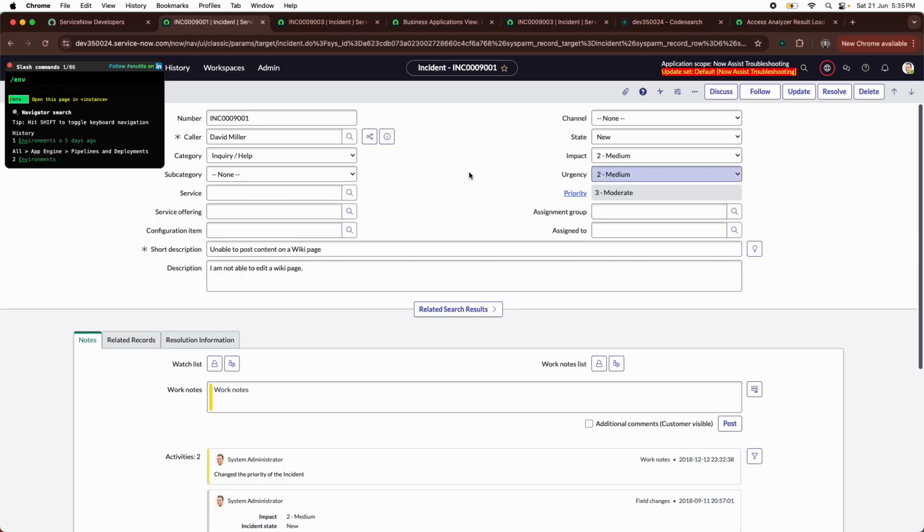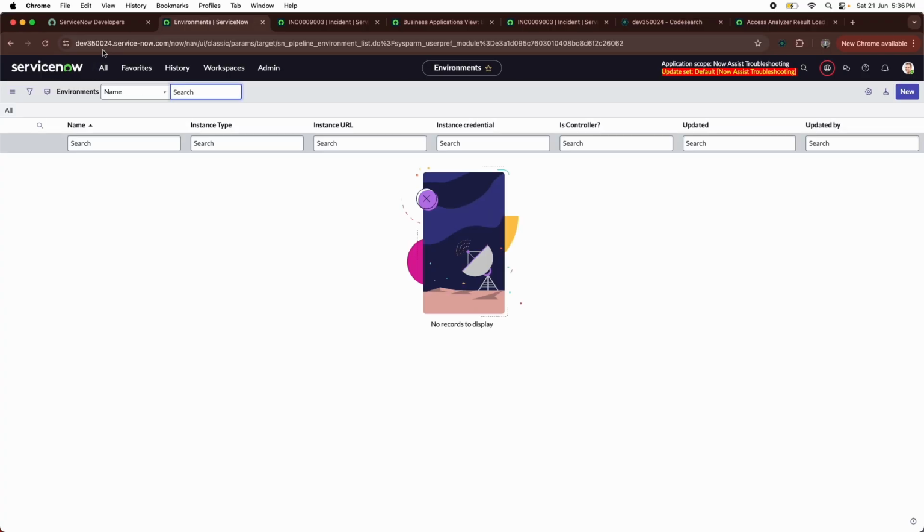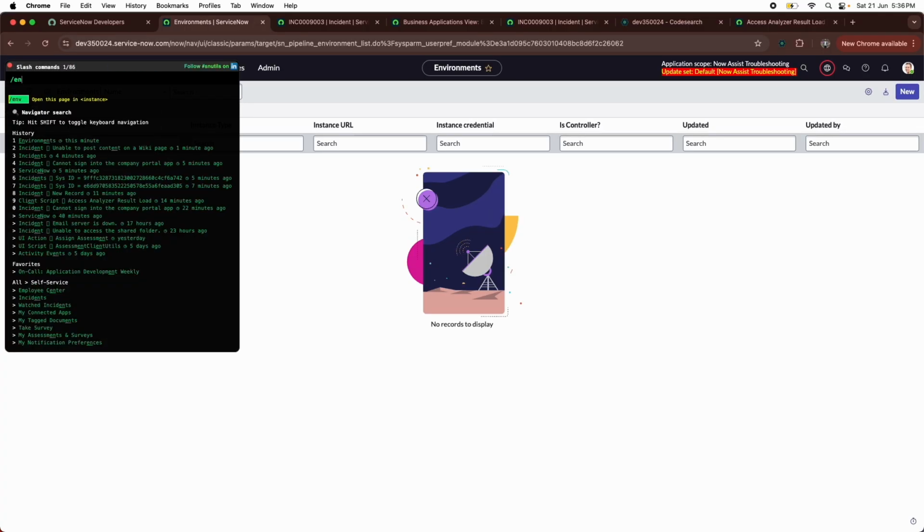Being a developer, I want to see how this record or how a particular list looks in the test instance. Okay, there is another way. We just change the URL, or you can directly type /env and then the environment name. Okay, so not the full URL. Let me show you again, /env.